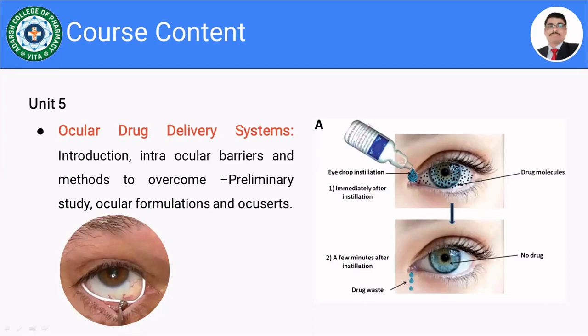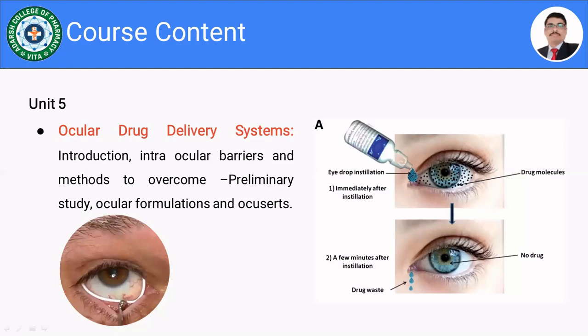There is one second figure. Look at the figure. There is one insert which is inserted into the eye, that is known as the occlusert. It is a kind of film which contains the drug. So this film is going to be retained in the ophthalmic cavity for a longer period of time, maybe, for example, 12 hours, 24 hours.